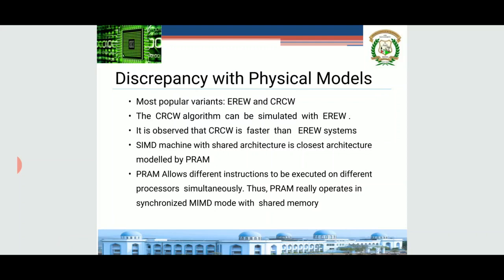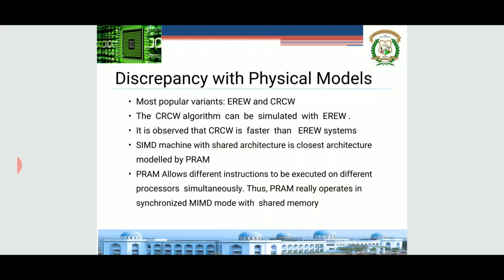They are not exactly physically implementable models. But the most popular variants are EREW, exclusive read and exclusive write, as well as concurrent read and concurrent write, which can be implemented.